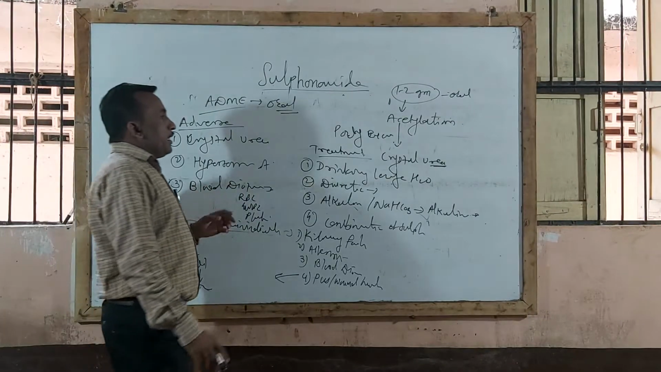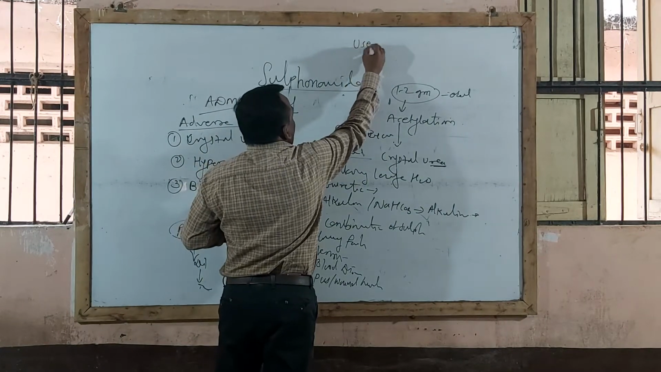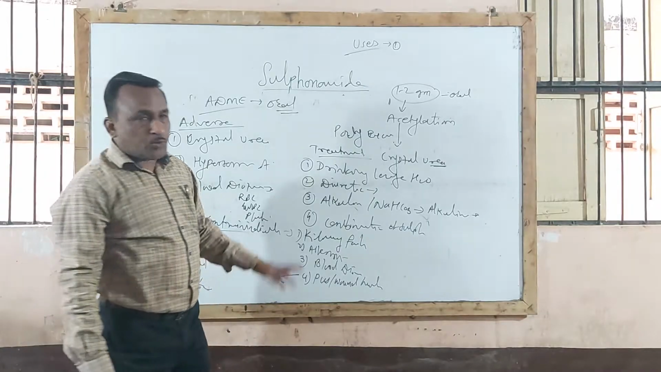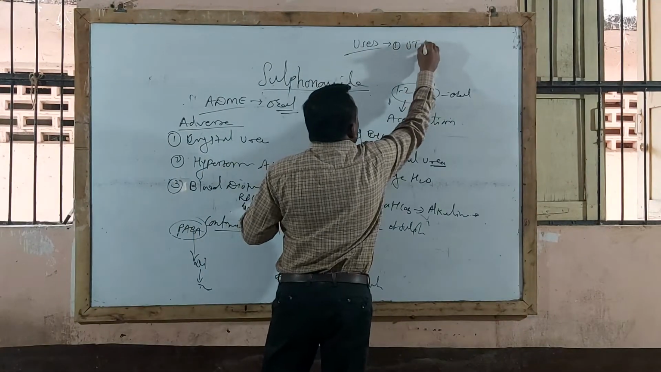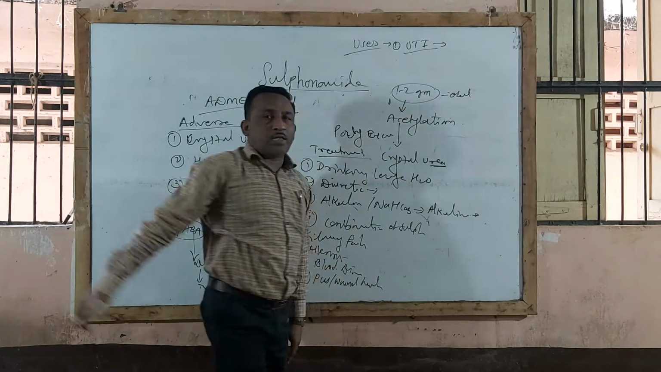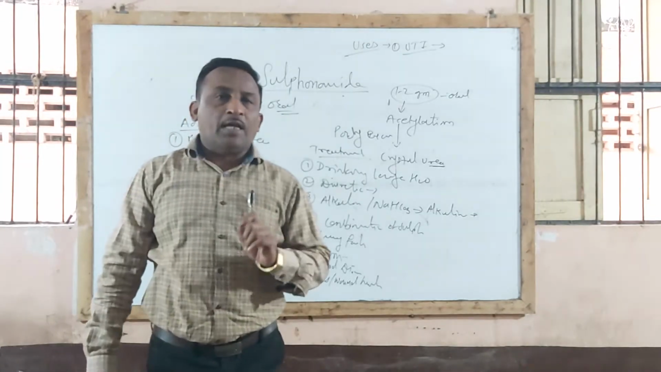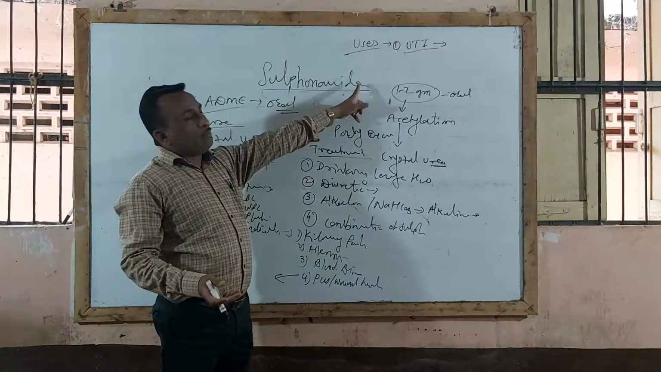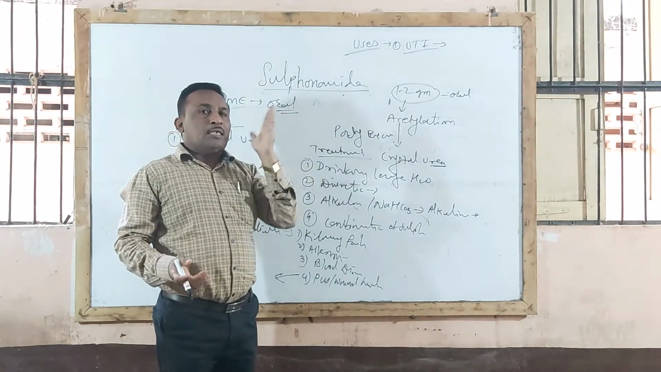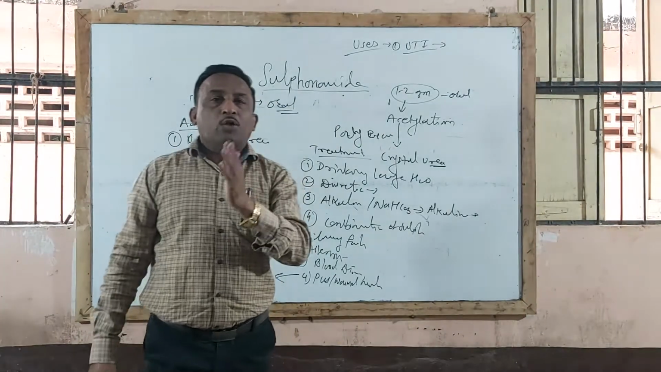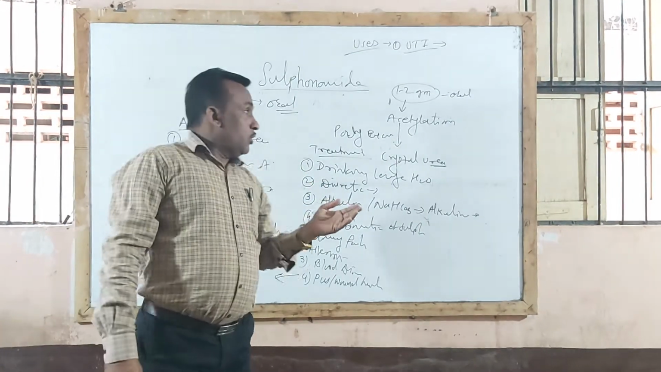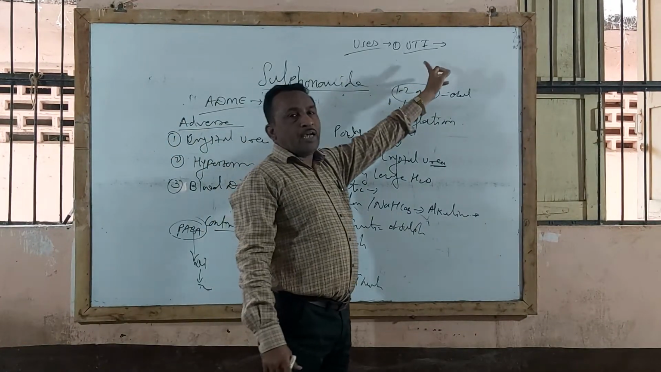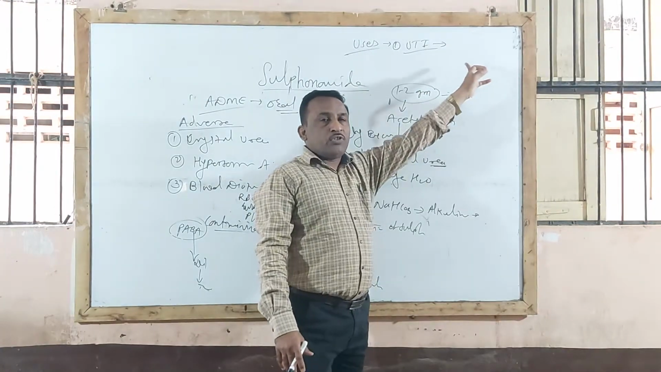Now the next point is the therapeutic uses of sulfonamide, where sulfonamides are effective. Sulfonamides are the drug of choice in treatment of UTI, that is urinary tract infection. They are most effective against Escherichia coli, E. coli, which causes urinary tract infection. Sometimes they will ask, under chemotherapy or antibiotics, give the drug of choice or the major side effect. So sulfonamides are the major drug of choice in treatment of UTI, which is caused by E. coli.